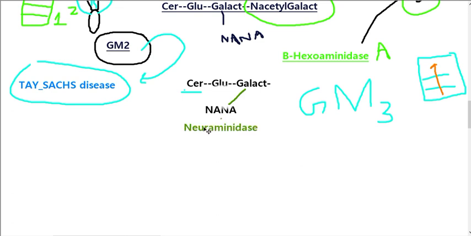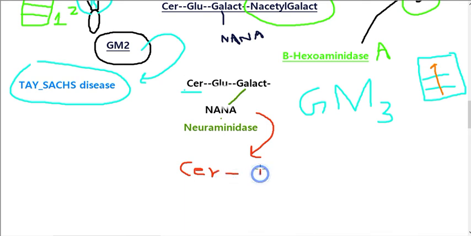After removal of N-acetylneuraminic acid from this compound, what is left behind is ceramide and glucose that is further connected with galactose. Ceramide, glucose, galactose.